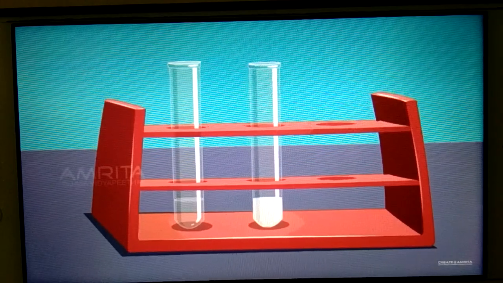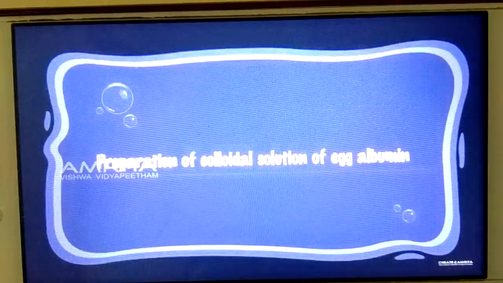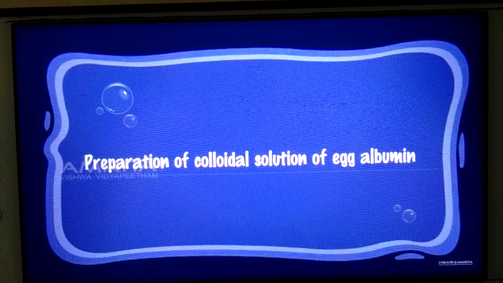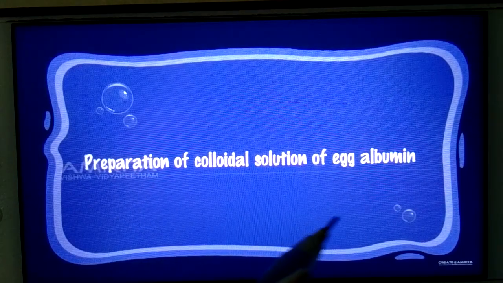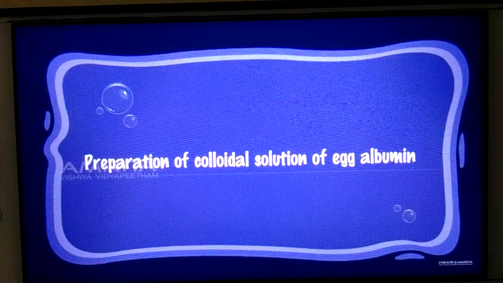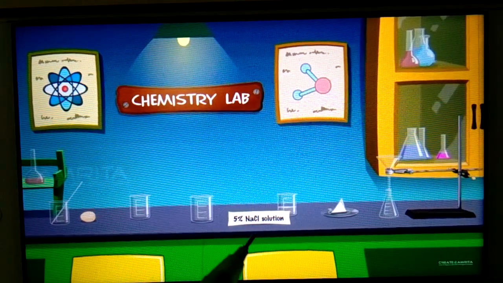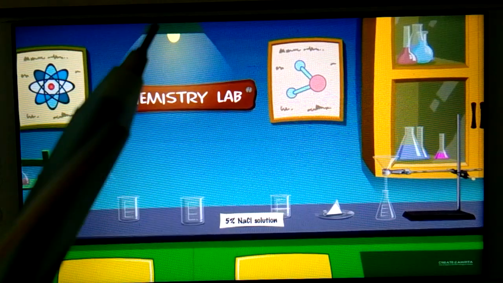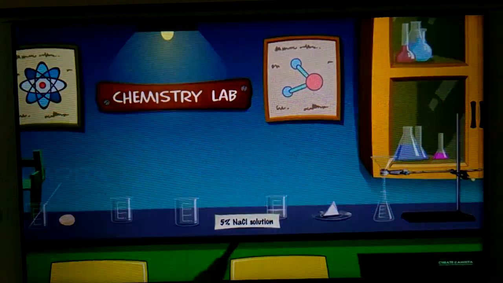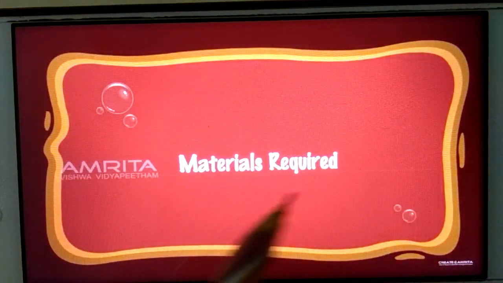So here what happened, from the dispersion medium the colloidal particles get interact. Now see preparation of colloidal solution of egg albumin. So welcome to chemistry lab of Nimish Sharma, and see these are the actually materials and apparatus required. Okay, so see what are the materials required here.